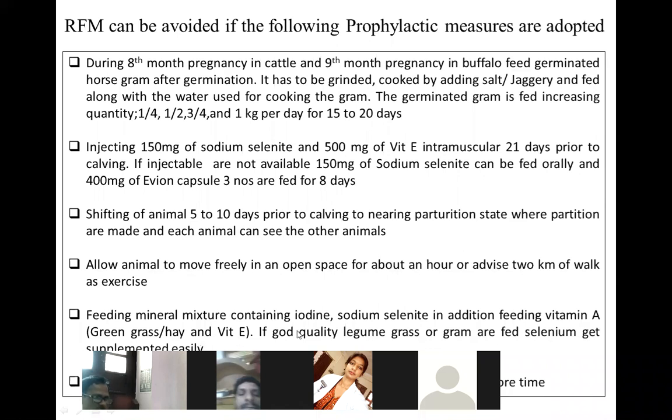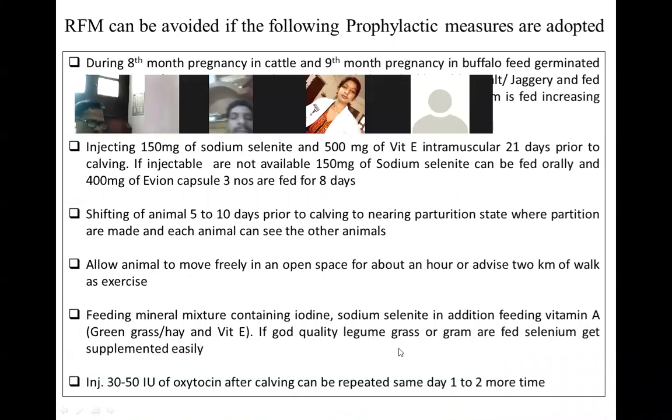Feeding mineral mixture, you see here, iodine, sodium selenite, in addition to feeding vitamin A, is very much essential. Green grass or hay has such types of minerals. If good quality legume, grass or gram are fed, selenium gets supplemented easily. You should not purchase if you are feeding legume, grass or gram. You can get the vitamin E in certain quantity.